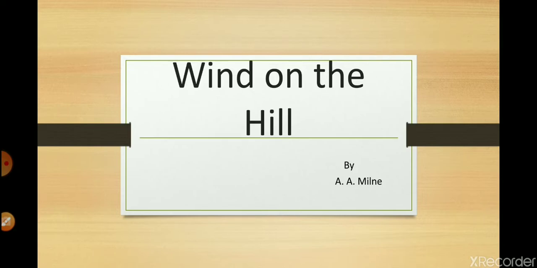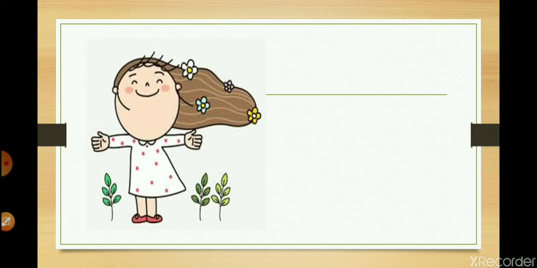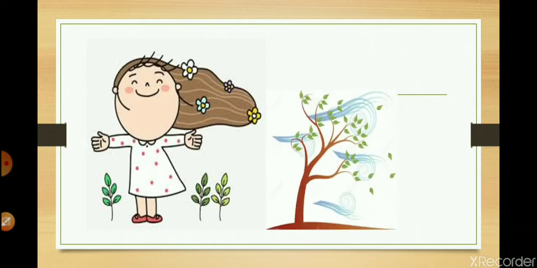Fine. Now, before we begin with the poem, let's read about a little bit of vocabulary which is used related to the wind. Now, can you see this girl? How she's enjoying the air? The wind is lightly blowing, her hair is lightly blowing, and the trees are also, and the small plants that are there, they're also moving. And can you look at this picture? Here also the wind is lightly blowing and little bit of leaves are falling down.